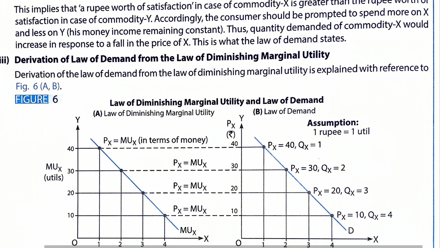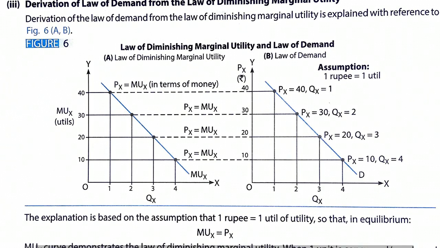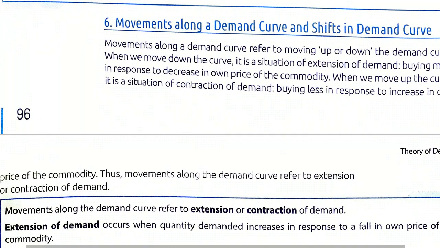And derivation of law of demand from law of diminishing marginal utility: we have learned that diminishing marginal utility says that as we increase more and more consumption of a commodity, its utility decreases. So at the same price, if he consumes more, the utility will be less, so he will stop consumption at more price. So the consumer will buy more only at lesser price. So this is all the reason behind law of demand. So go through these topics, law of demand, in your book also.